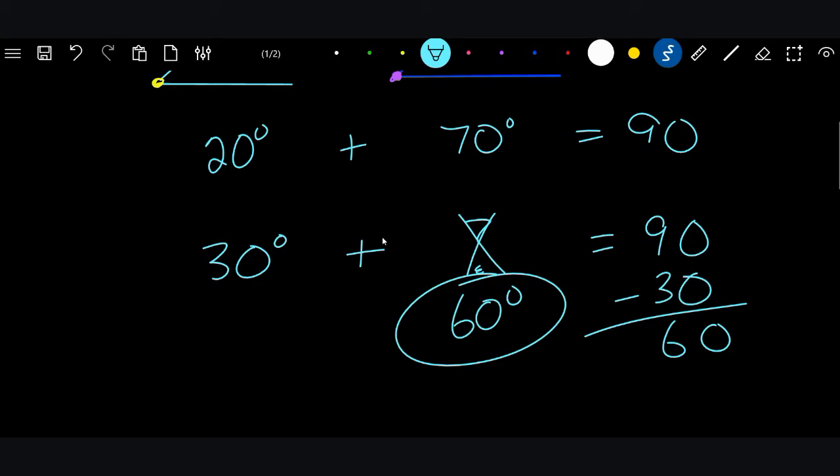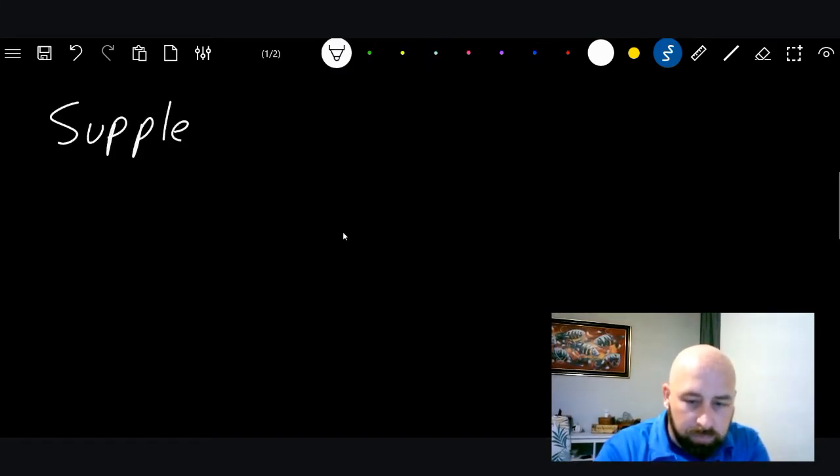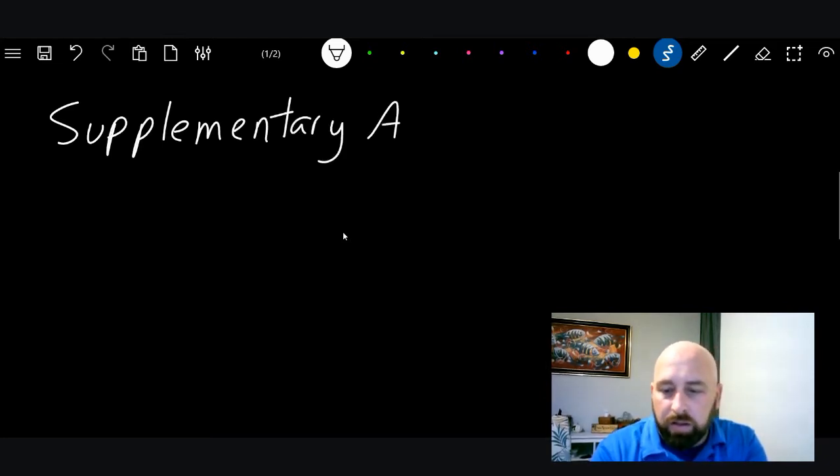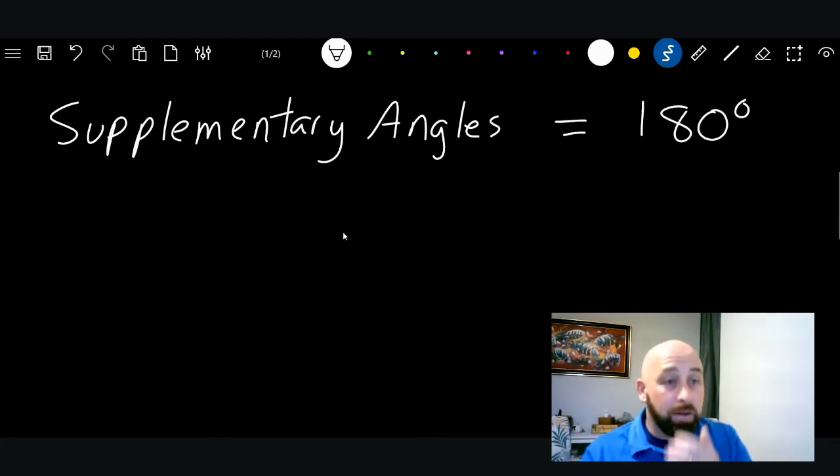So complements are two angles that add up to 90 degrees. The next one is the supplementary angle. Supplementary angles add up to 180 degrees, or they're a straight angle.